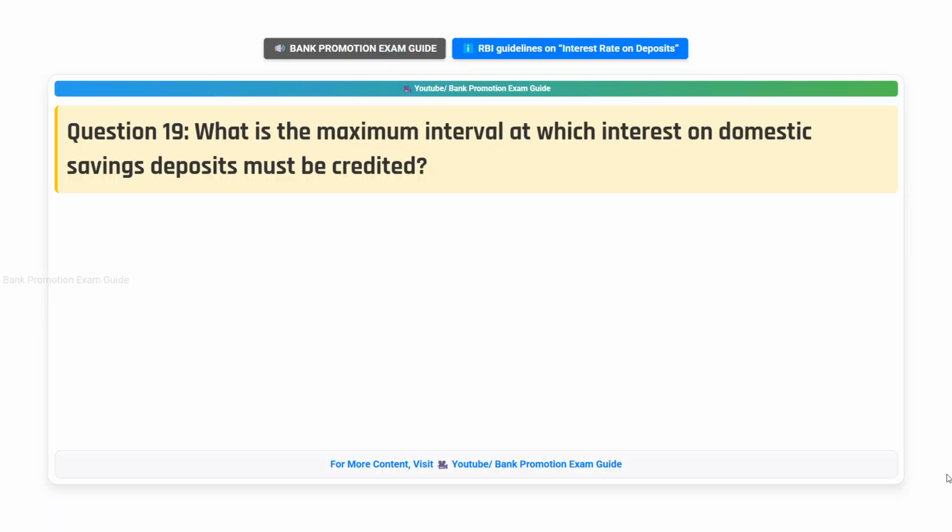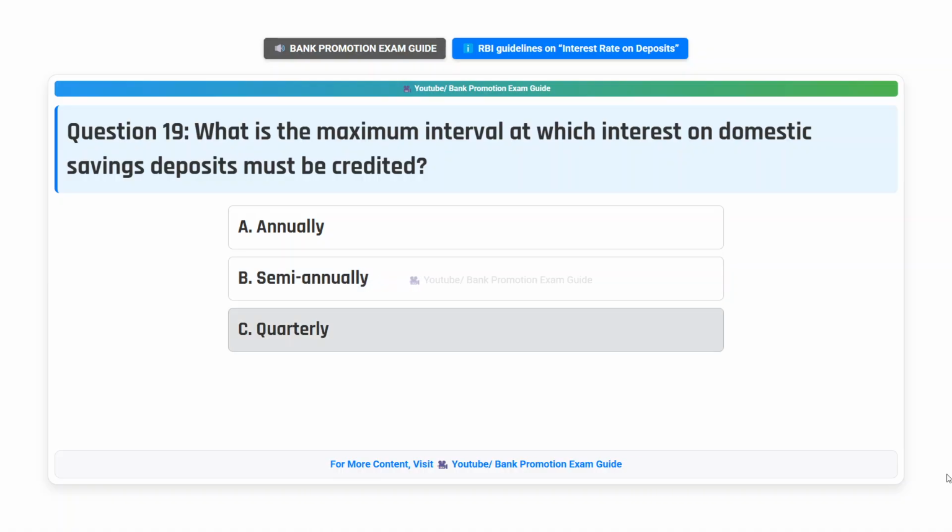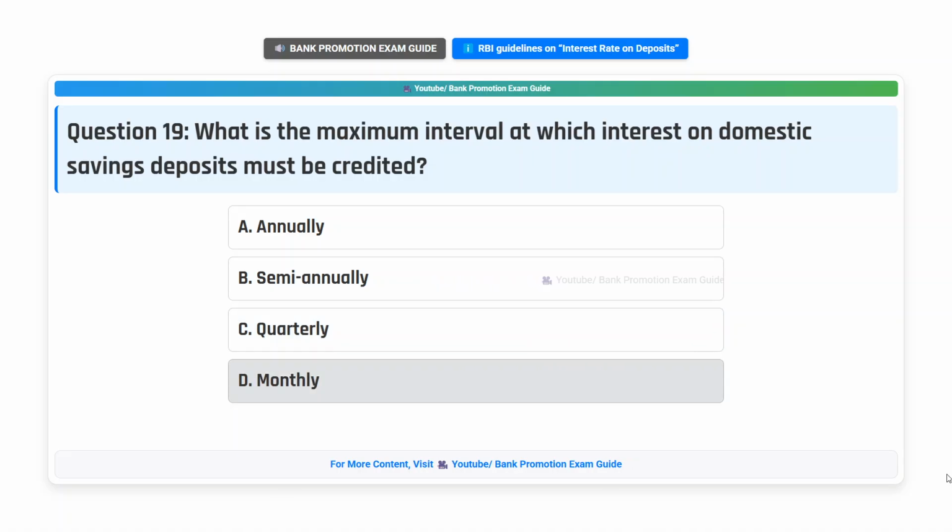Question 19. What is the maximum interval at which interest on domestic savings deposits must be credited? Option A, annually. Option B, semi-annually. Option C, quarterly. Option D, monthly. Think the answer.